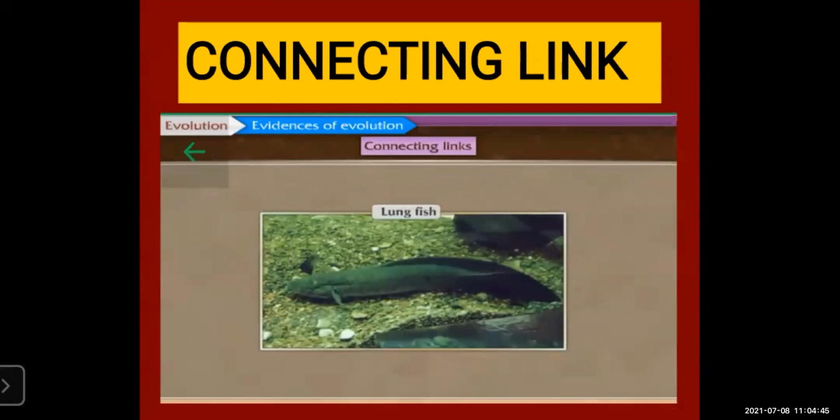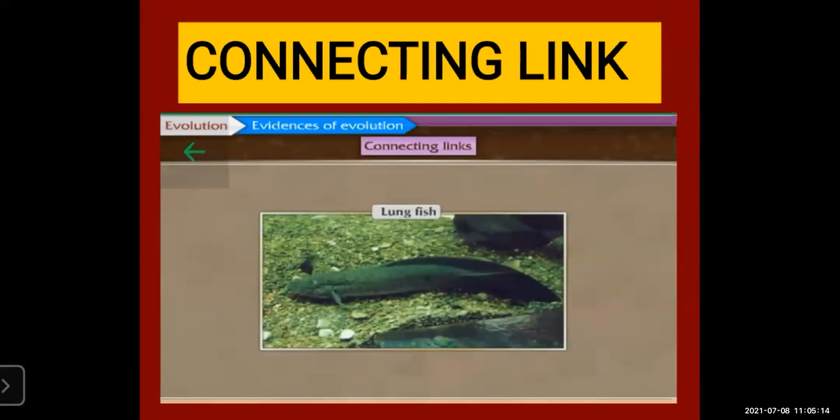Third example of a connecting link is the lungfish. As you know, students, fish do not have lungs. They do respiration by their gills. You must have studied in your lower standard that fishes respire through gills, which they have near their mouth opening.